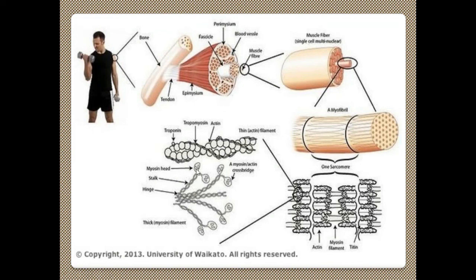This myosin filament is enlarged here. It has two heads. This is the myosin head, the stalk region, and the hinge region. This is another myosin. This is the thick filament, the myosin filament, enlarged here. So this is a myosin and actin cross bridge area. This is one.